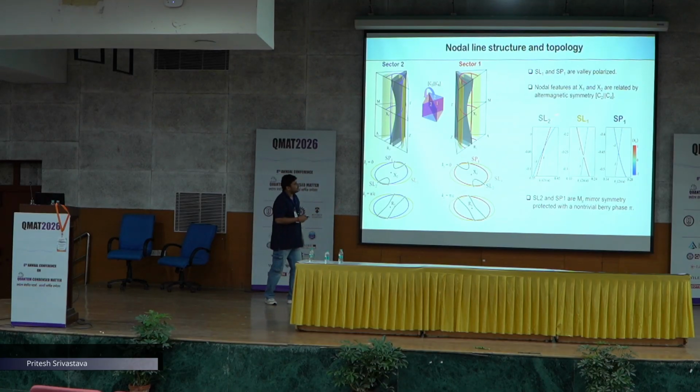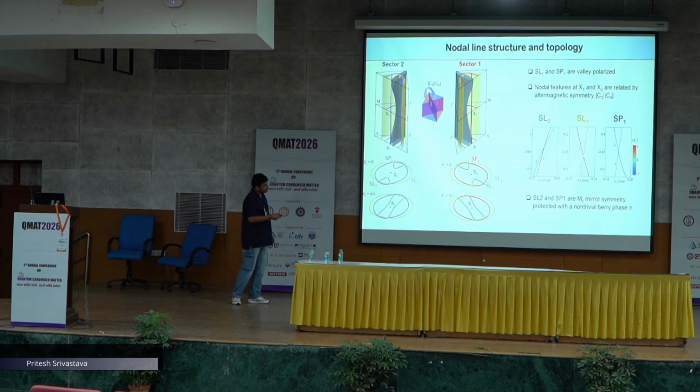We found that the SL2 and SP1 nodal lines are composed of bands with opposite mirror eigenvalues, which makes them topologically robust, and they also have a non-trivial Berry phase of pi. For SL1, they are composed of bands with the same mirror eigenvalues. That's why with effects such as SOC, they basically gap out. So we have these spin polarized SP1 nodal lines.